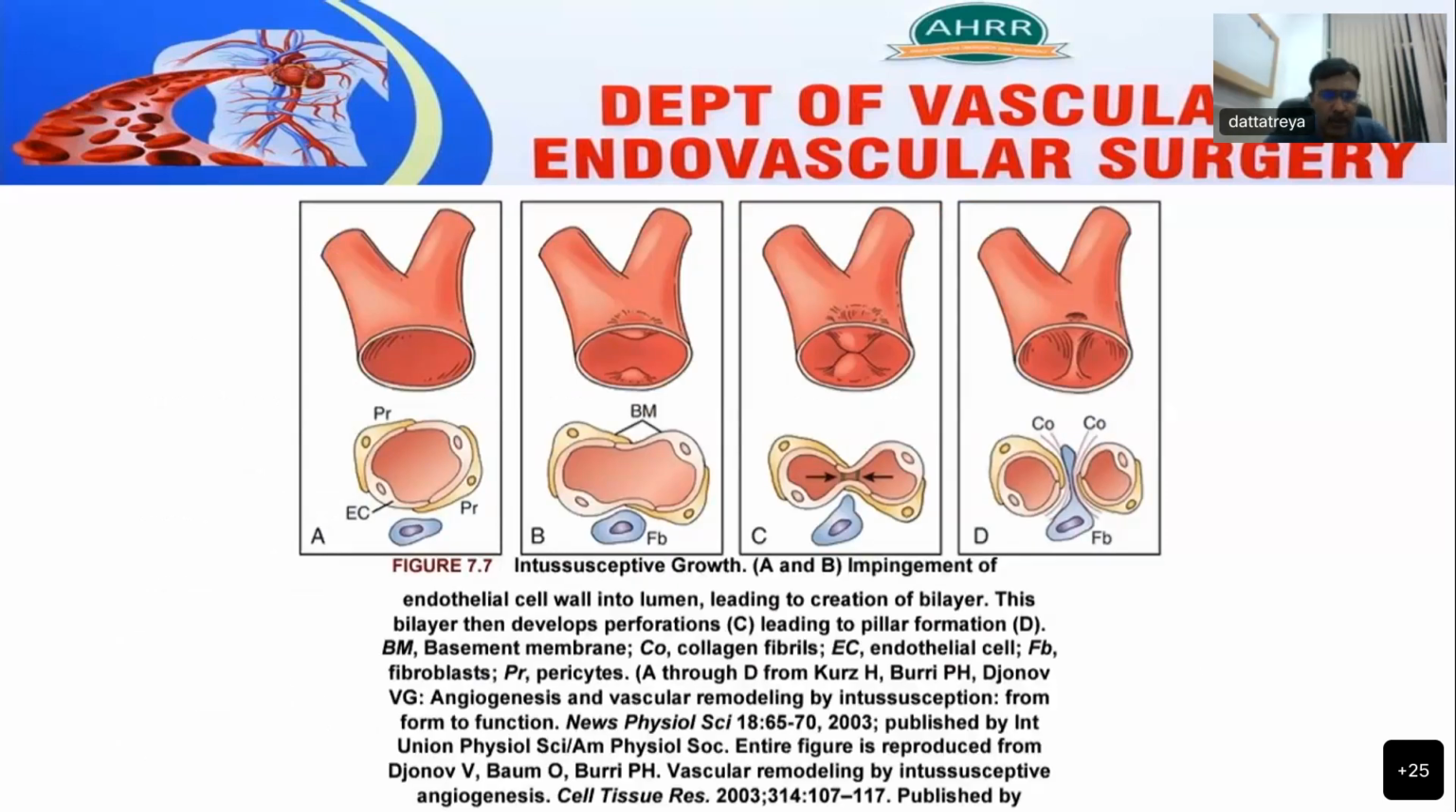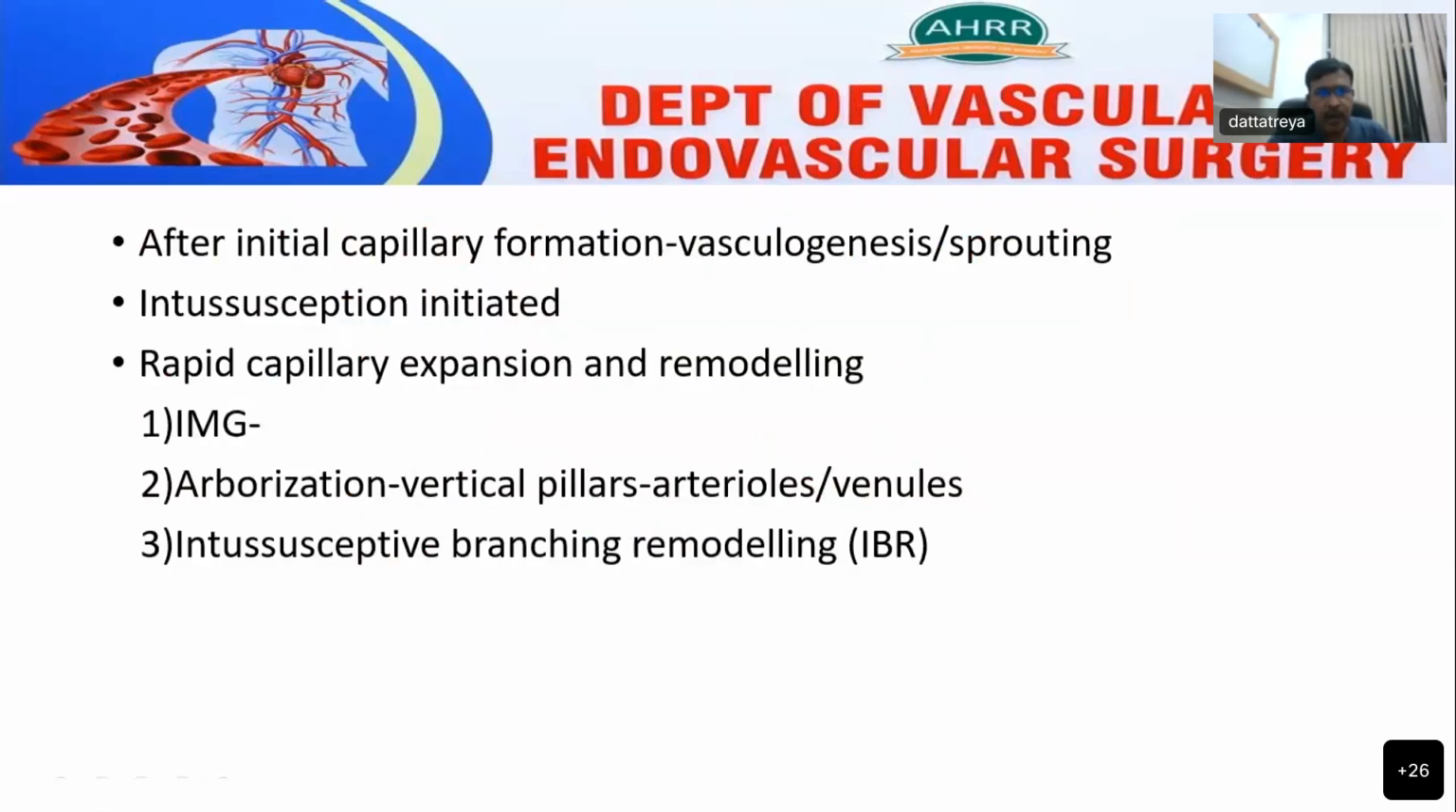This is the mechanism of intussusceptive growth: impingement of the endothelial cells along with the lumen into the lumen, leading to creation of a bilayer, and this bilayer then develops perforation due to impingement of pericytes, myofibrils, and interstitial cells, and further development of new blood vessels. After initial capillary formation, vasculogenesis or sprouting occurs. Intussusception is initiated, and the benefit of intussusception is rapid capillary expansion and remodeling.